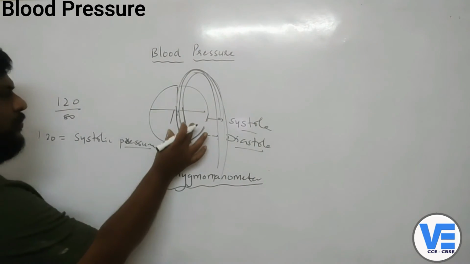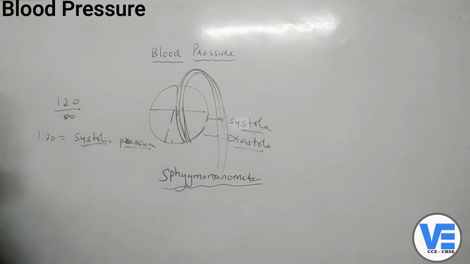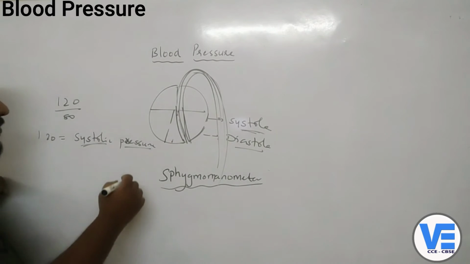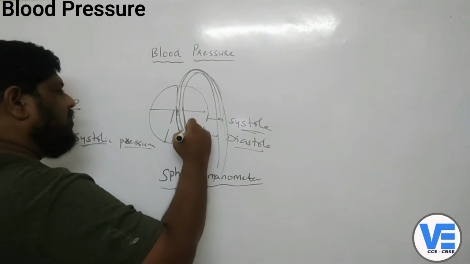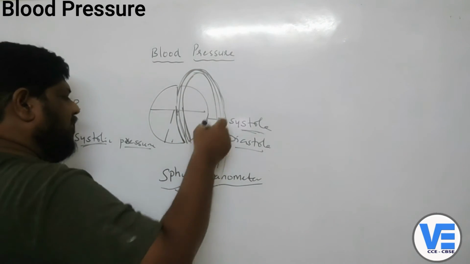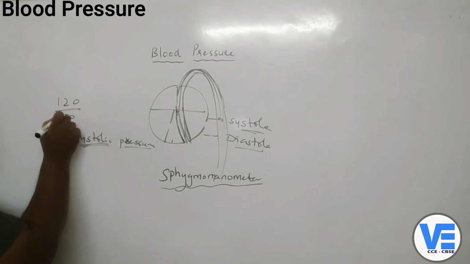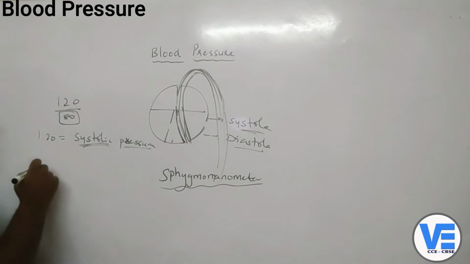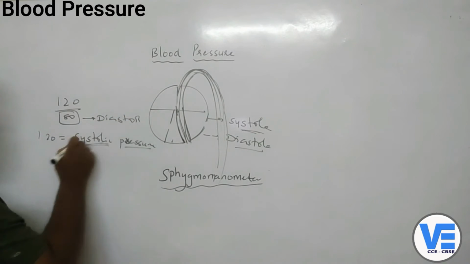So that particular pressure is called the systolic pressure. The force by which the blood is coming out of the ventricle into the systemic aorta, that pressure is called the systolic pressure. And then when you come to the 80, this is called the diastolic pressure.